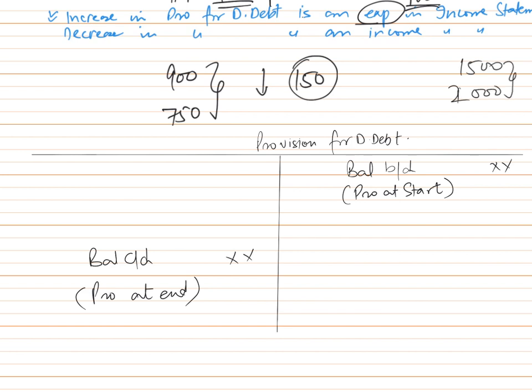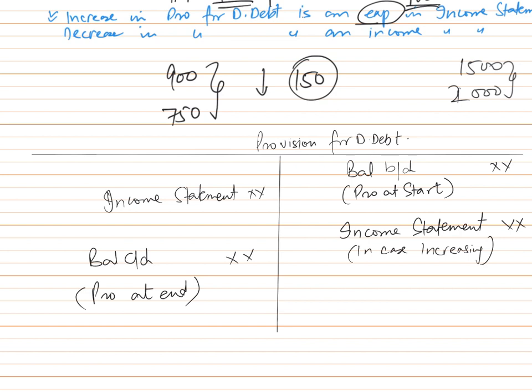So in case the provision is increasing, the value of increase would come here by the name of income statement. And if the value of provision is decreasing, the value of income statement would come here. So this is the format that you need to remember for the provision for doubtful debt.